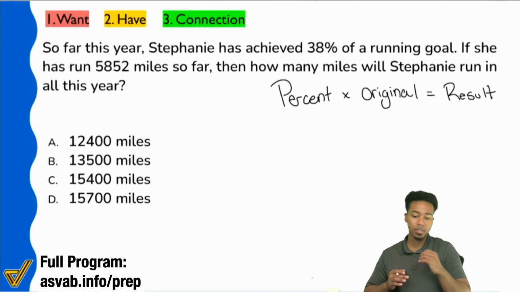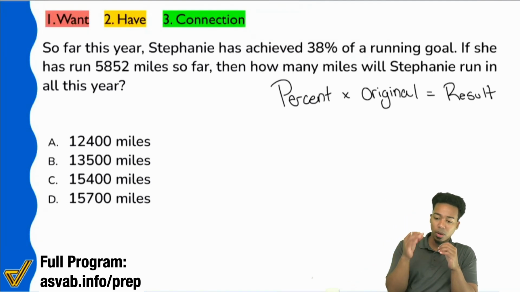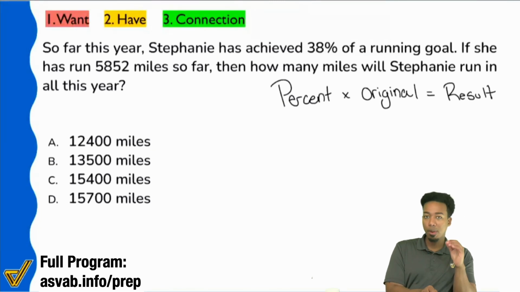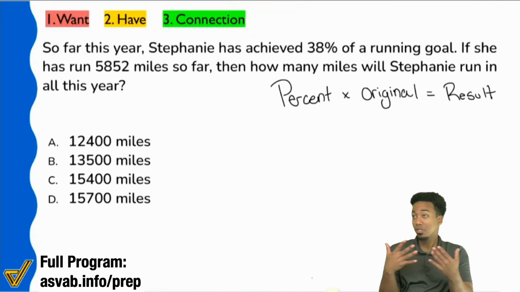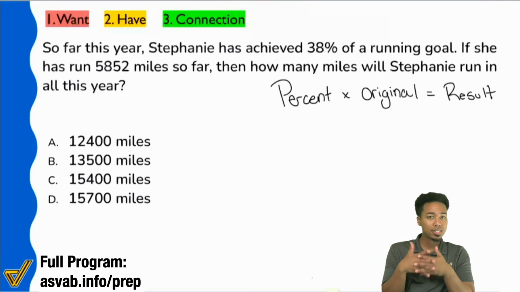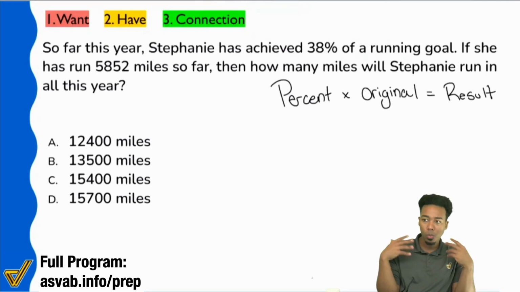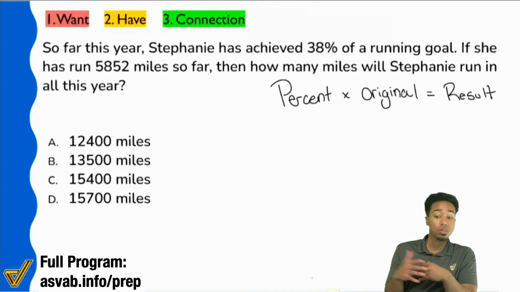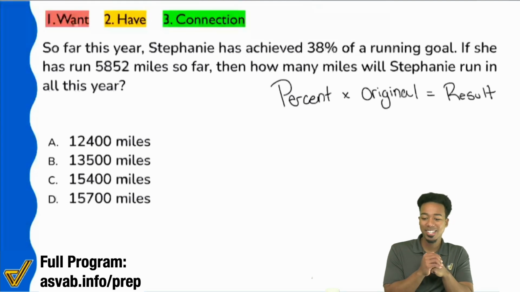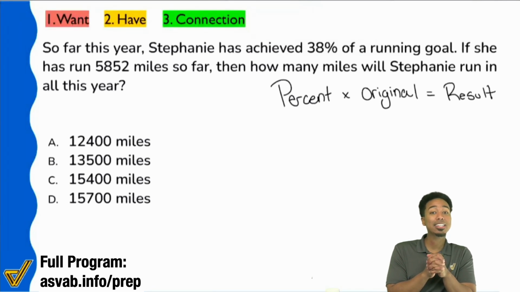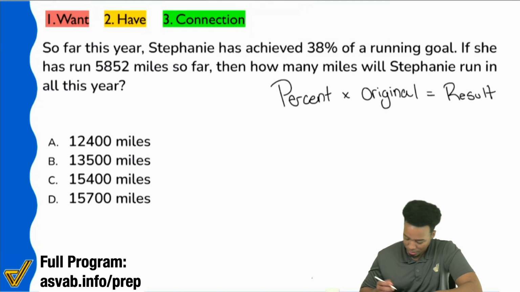Do yourself that favor. Now, what we also need to follow up with is, remember, every single topic has a main idea. So when it comes to percent and this formula, percent times original equals the result, what is the main idea? What's the one rule that we really need to abide by all the time? Zara already said it. Landa says it there too. The percent that you apply is the result that you get. That is the main thing with percents.